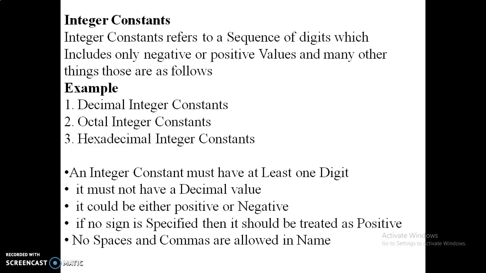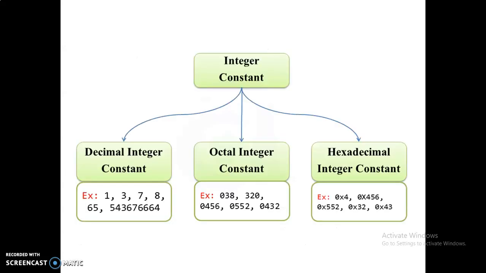An integer constant must have at least one digit. It does not have a decimal value. It could be either positive or negative. If no sign is specified, it is treated as a positive number. In this picture I showed you the types of integer constants: the first one is decimal integer, then octal integer constants, and the last one is hexadecimal integer constant.